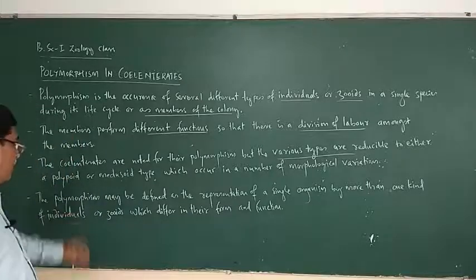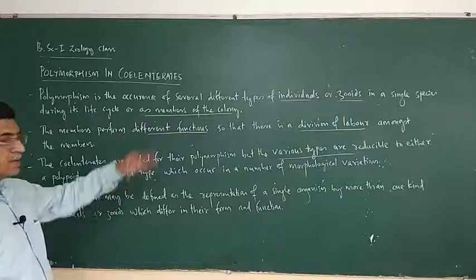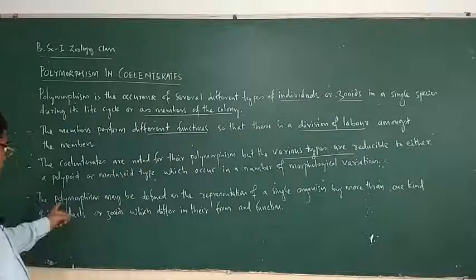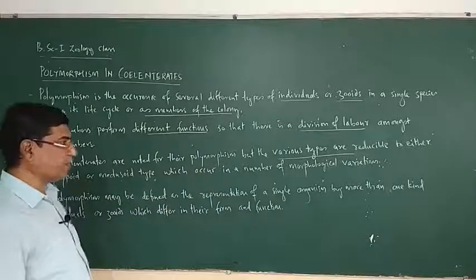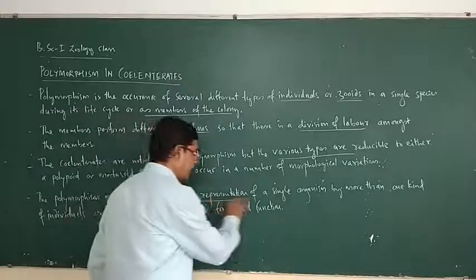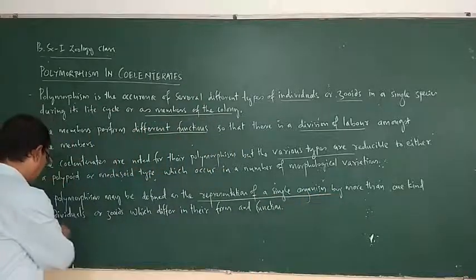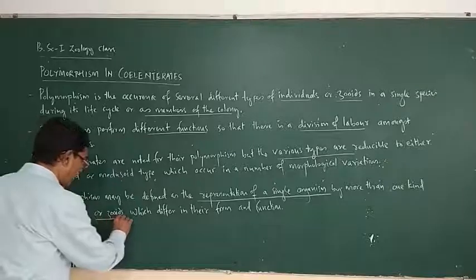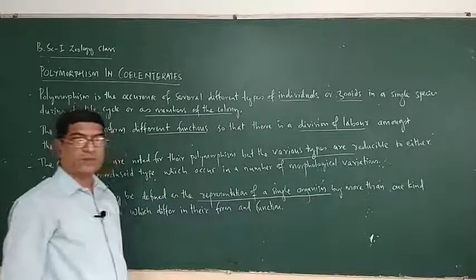So, by looking at all these points, polymorphism may be defined as the representation of a single organism by more than one kind of individuals or zooids which differ in their form and function.